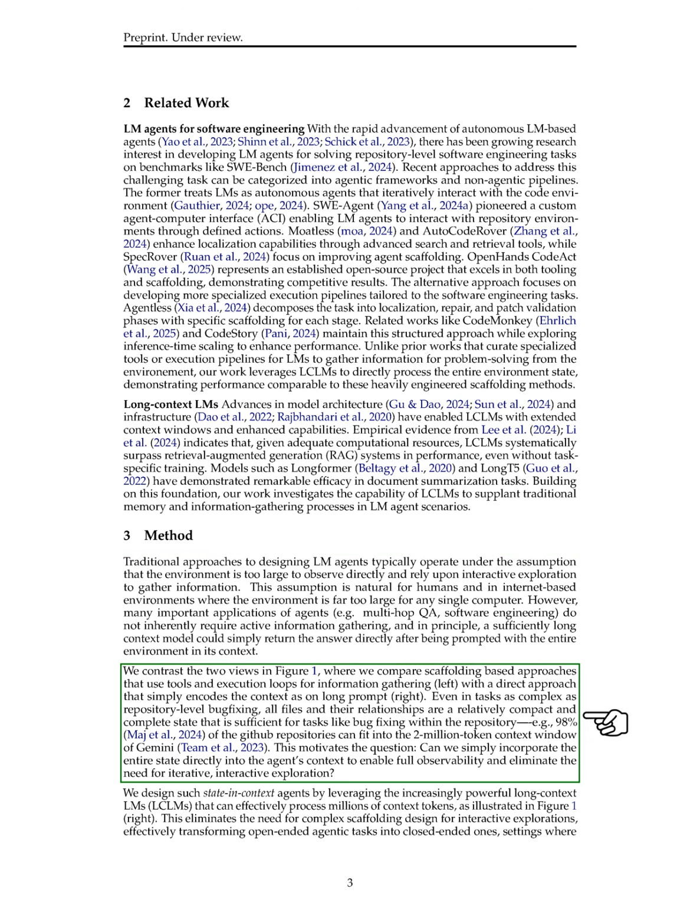We illustrate this contrast in our figures, showing two approaches. One that uses tools and execution loops for information gathering and another that encodes the context as a long prompt. For complex tasks like bug fixing, the entire state of a repository is often compact enough to fit within the context limits of advanced models, like Gemini, which can handle 2 million tokens. This leads us to ask if we can include the entire state in the agent's context, allowing for full observability and reducing the need for iterative exploration.